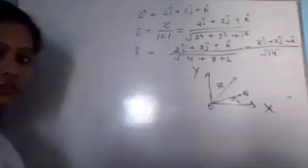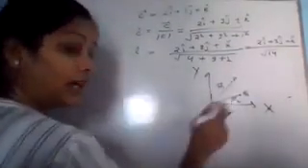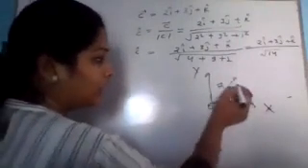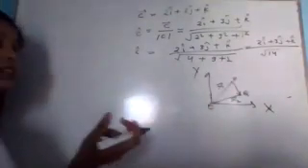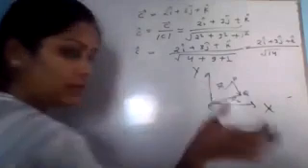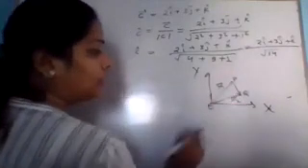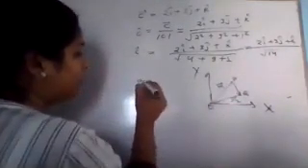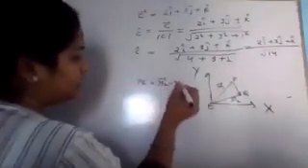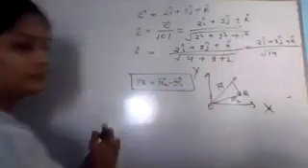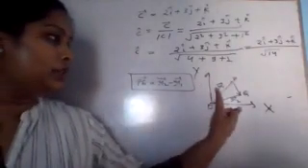R1 is the position vector of the particle at time t1, and R2 is the position vector of the particle at time t2. Now see, if we find out this PQ, then we can find out the displacement vector, that is how much displacement is covered by this particle. So this is the position vector, and if I want to find out the displacement vector of this particle, then it is r2 vector minus r1 vector. This is the displacement vector of the particle and this is the position vector.